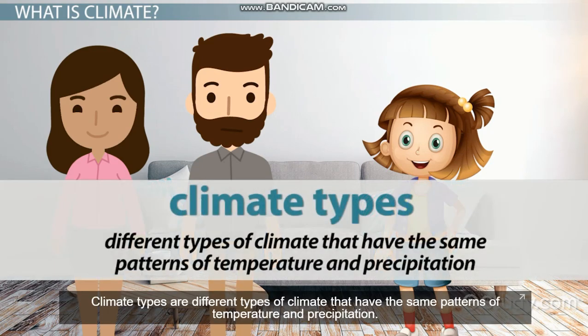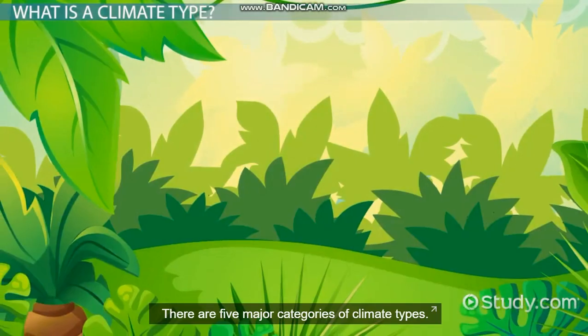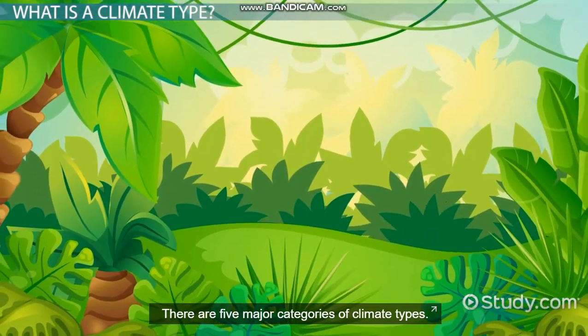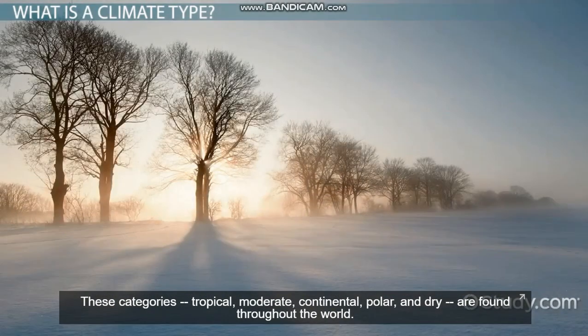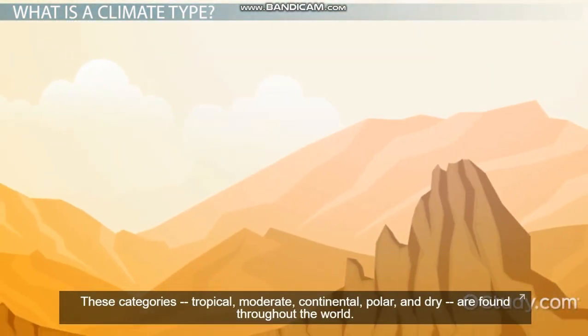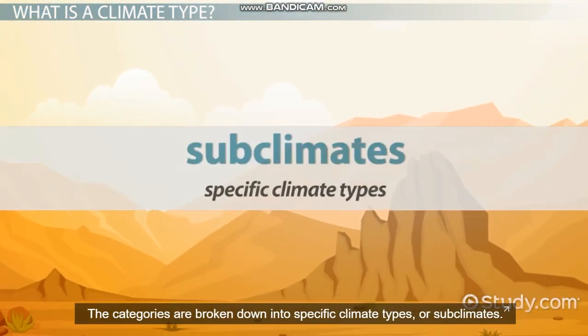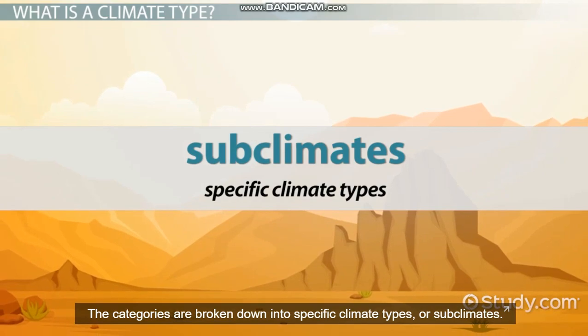Climate types are different types of climate that have the same patterns of temperature and precipitation. There are 5 major categories of climate types. These categories, tropical, moderate, continental, polar, and dry, are found throughout the world. The categories are broken down into specific climate types, or subclimates.